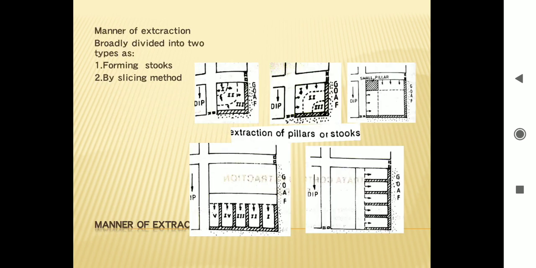Manner of extraction. Manner of extraction is broadly divided into two types: forming stooks and slicing method.